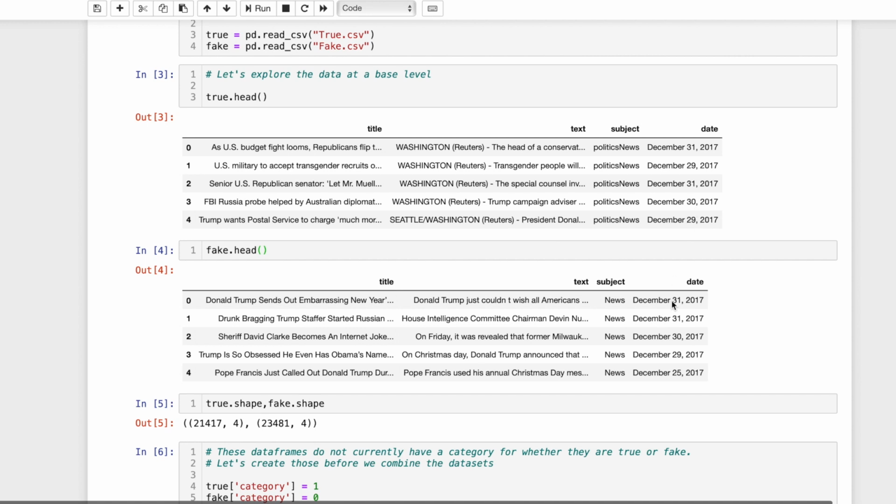One quick thing to note, and this is when I'm talking about models learning how to beat the system, maybe next time around. For the actual articles, you can see that at the top of each one of these texts, when they were pulled, there's Washington Post, Reuters, Washington, Reuters. There's actual news outlets being referenced right at the top of the text, whereas it would look like here in the dot head for the fake articles, that isn't quite the case.